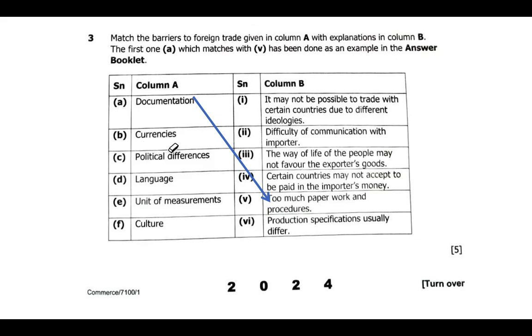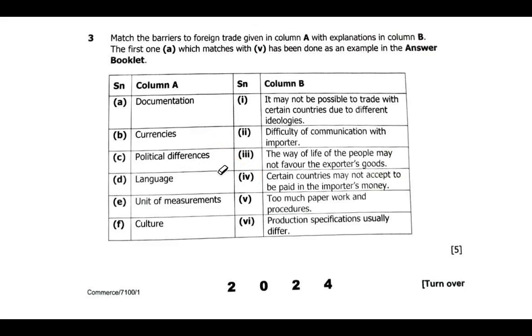When it comes to currencies, certain countries may not accept to be paid in the importer's money. So that's what currencies can deal with. Then we have C, political differences.